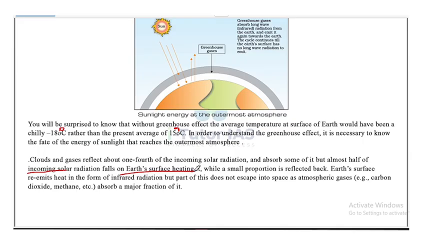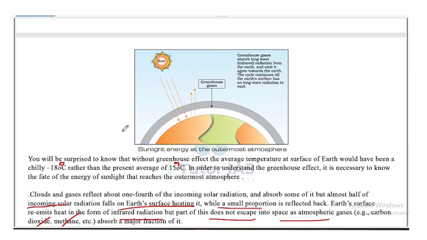Earth's surface will heat up, while a small portion is reflected back. Earth's surface re-emits the heat in the form of infrared radiation, but part of it does not escape into space as the atmospheric gases absorb it. The atmospheric gases like carbon dioxide and methane will absorb a major fraction of it.